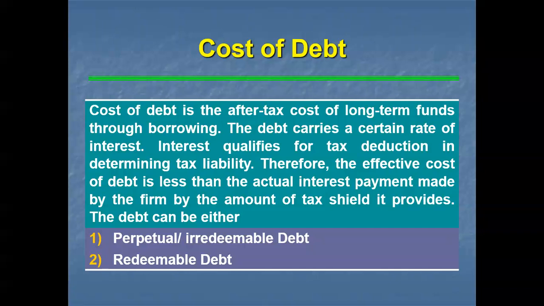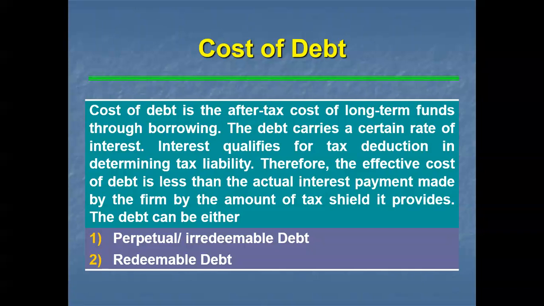If you are issuing debentures, tax exemption will also be available on the cost of debt. So we can use cost of debt before tax and cost of debt after tax. The effective cost of debt is less than the actual interest payment made by the firm by the amount of tax shield it provides. The debentures or debt can be either perpetual debt or redeemable debt.